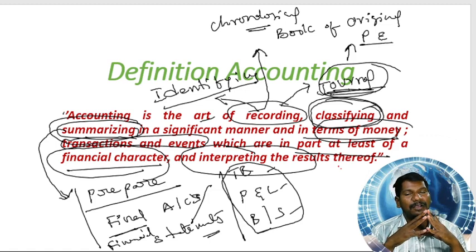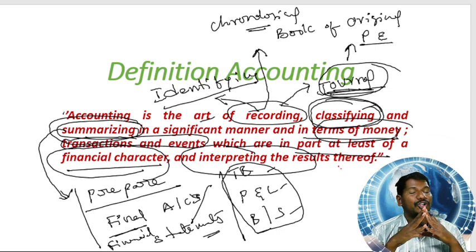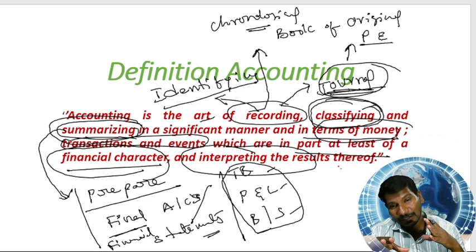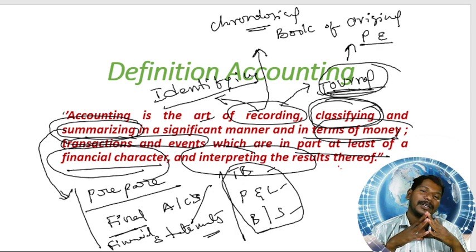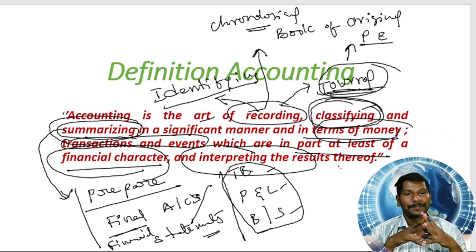We can come across the results in the prepared financial statements. But if you want to understand clearly or in a better way, we should establish a relationship between the figures in the financial statements. Then only can we understand better, and the information can be useful to the internal users of accounting information as well as external users of accounting information.